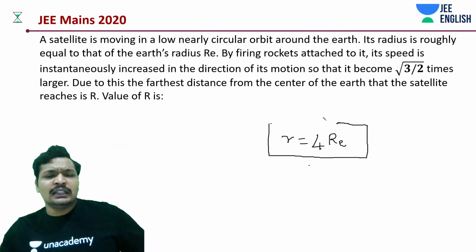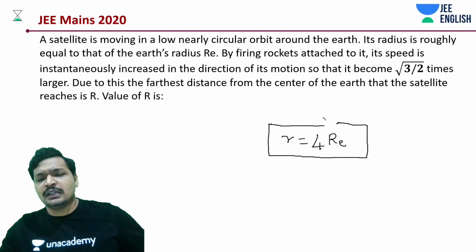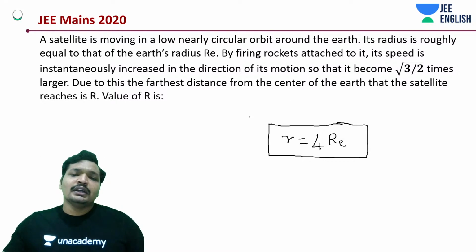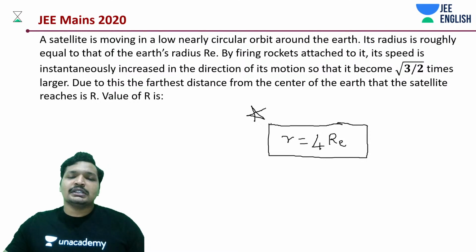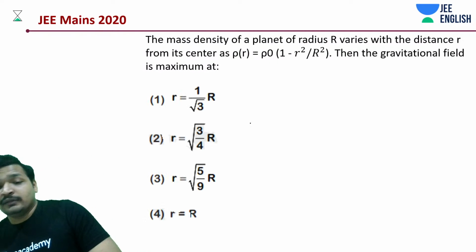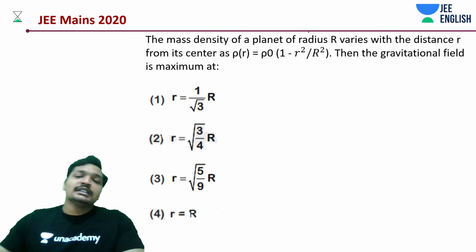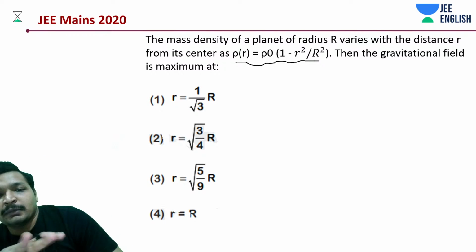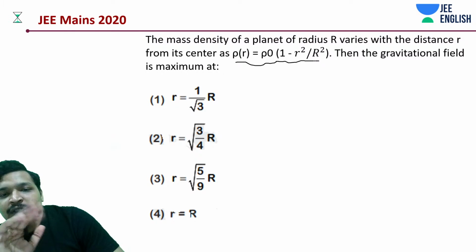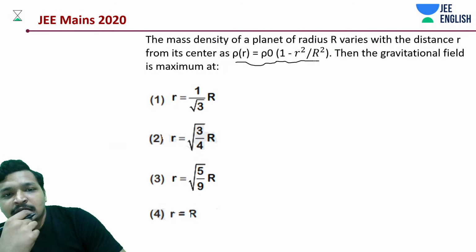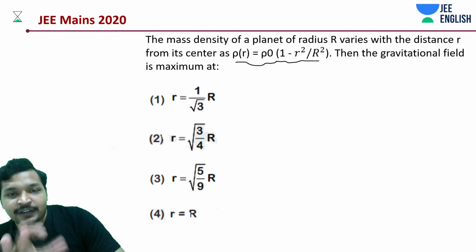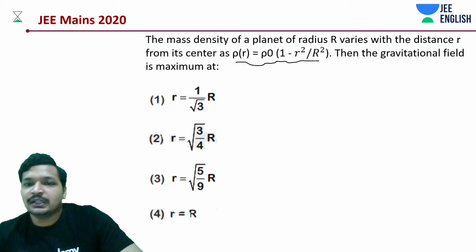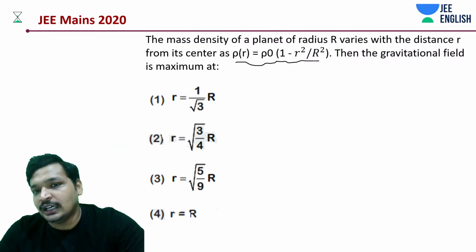I think the last question was a little complicated in terms of your mathematics, but other than that, it's very easy. Right? You don't get this kind of direct questions. Sometimes yes, like in current electricity. Same kind of questions. Start with your mass, try it out. We'll do it tomorrow, JEE Mains 2020 question. Rho naught is constant generally. The gravitational field map is a little different, but first of all you need to calculate it. Then you'll be getting the solution.